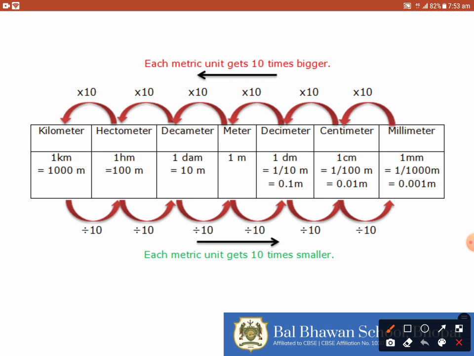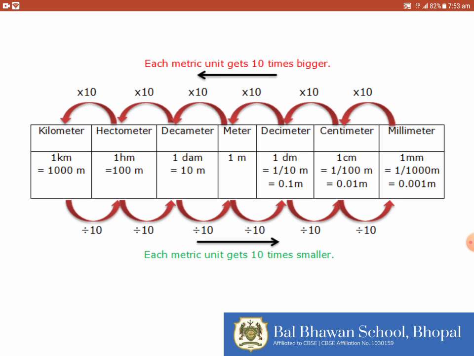So we are going to multiply because kilometer is a bigger unit and meter is a smaller unit. We see how many tens of difference there are between them. That is 10 into 10 into 10, that is 1000. So to convert kilometer into meter, we will multiply by 1000.